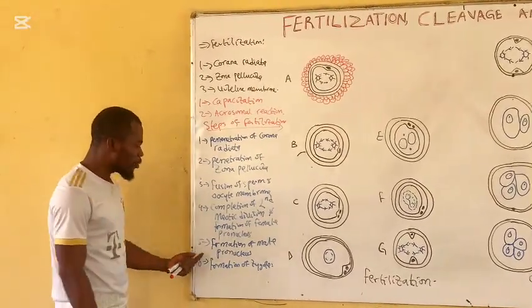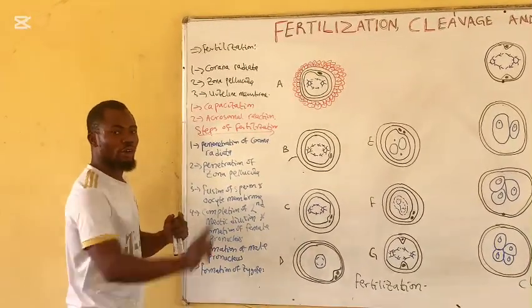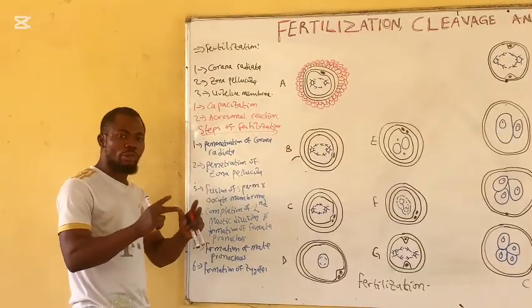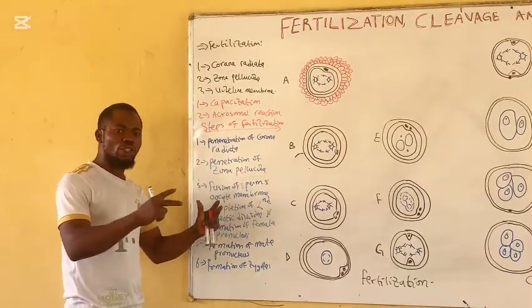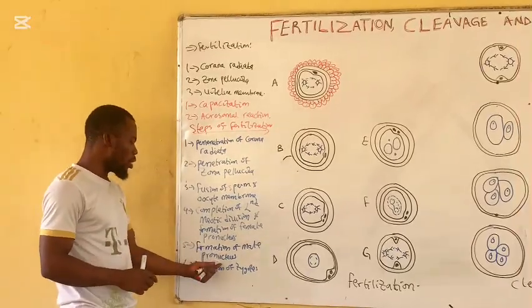The next one is the formation of the male pronucleus. Now, the sperm cell will move towards the female pronucleus, and its nucleus becomes enlarged. After the nucleus becomes enlarged, it will shed its tail and become the male pronucleus.